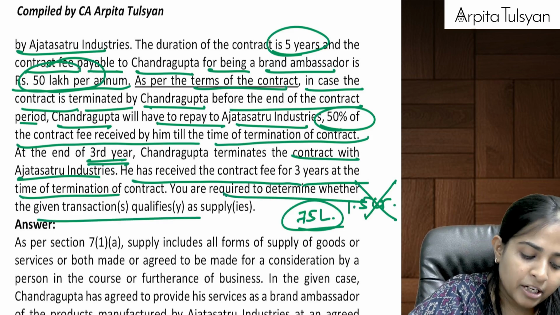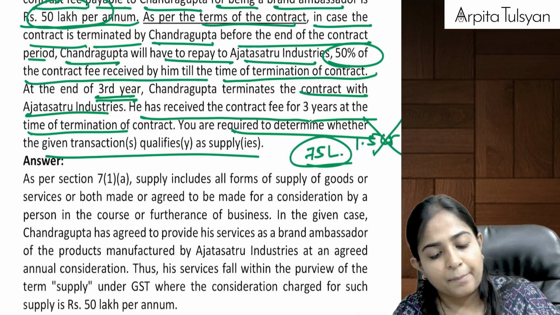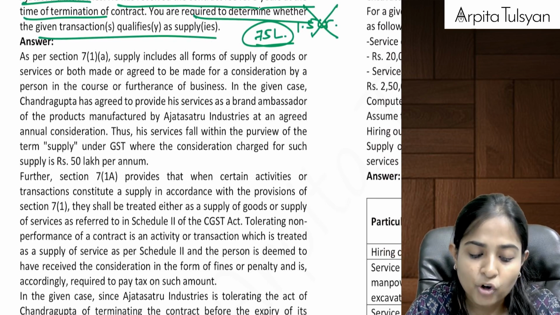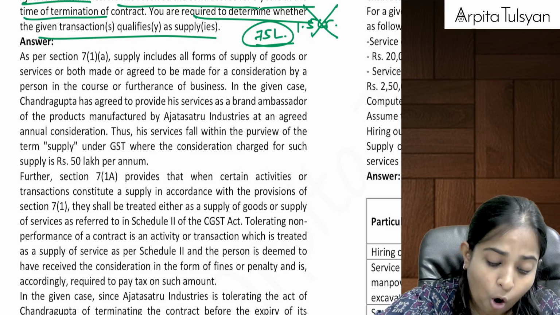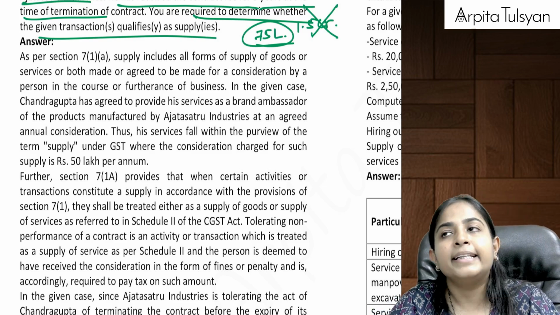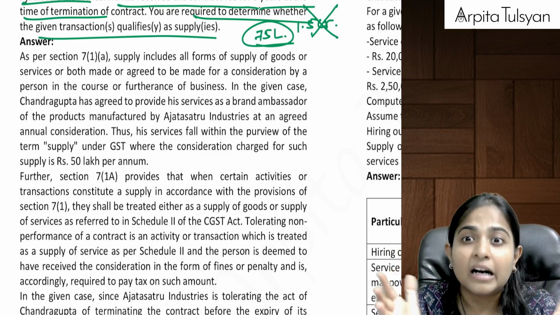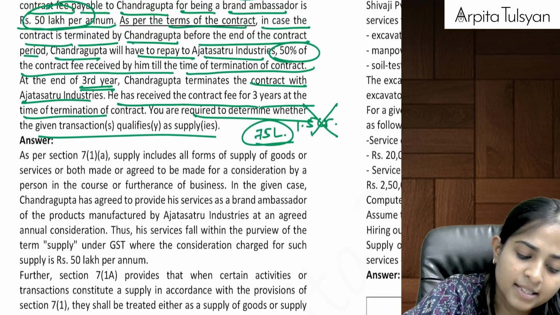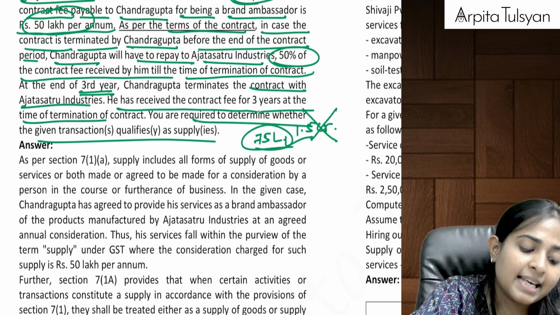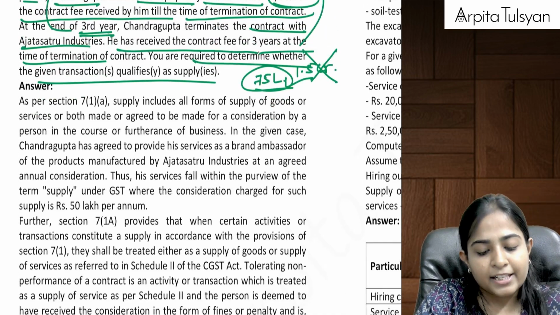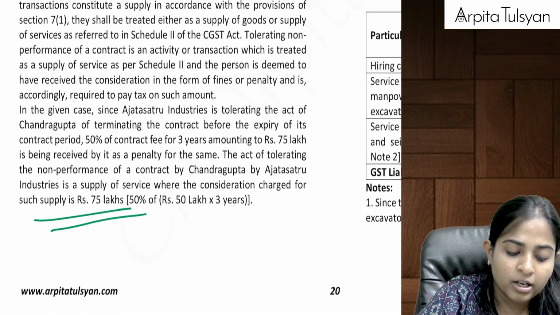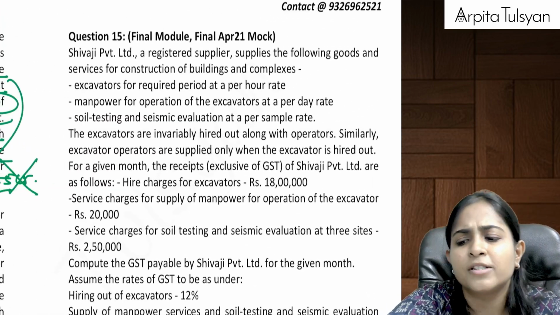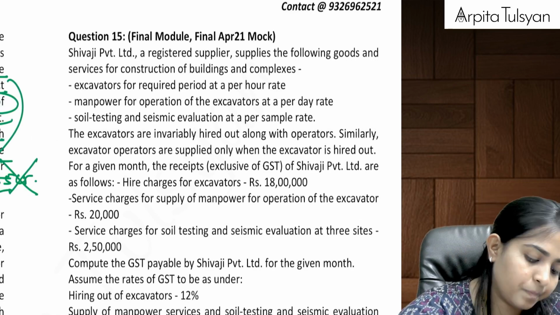Yes, you are required to determine whether the following transaction qualifies as a supply. This we had studied in schedule number 2, section number 7.1a, schedule number 2, that whenever there is any breach of contract and for which any liquidated damages or penalty is required to be paid, okay, then that will be considered as a supply if there is a separate agreement for that, if there is a consideration flowing from one person to another. So yes, there will be a consideration flowing of 75 lakhs and yes, there was a specific contract that 50% has to be paid. So this transaction will be considered as supply, and that too supply of service, because this is not supply of goods.